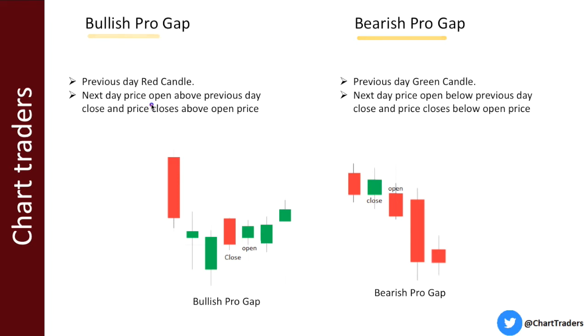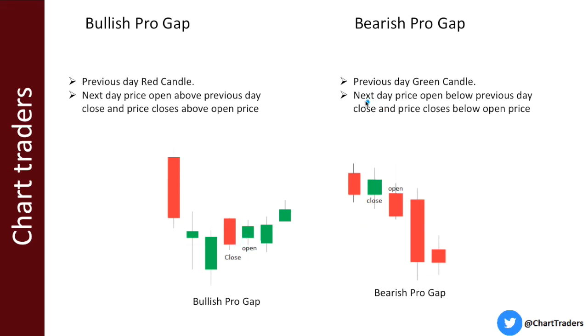Say the previous day is a red candle. Next day the price opens above the previous day close, so here open is above the previous day close, and the price closes above the open price, meaning this close is higher than the open of this candle. Whenever we have this, the gap is known as a pro gap. So open is higher than the previous day close and the close of the current candle is higher than open.